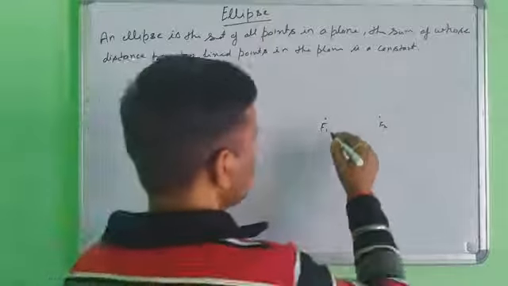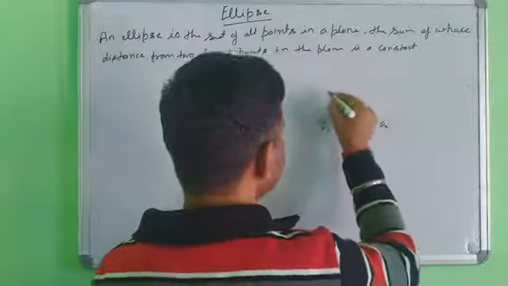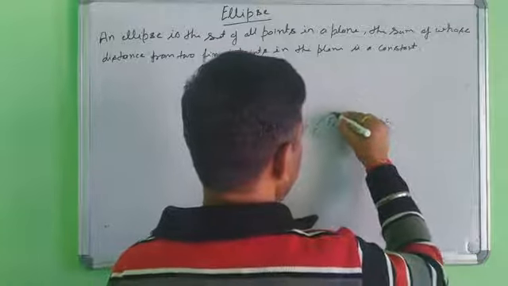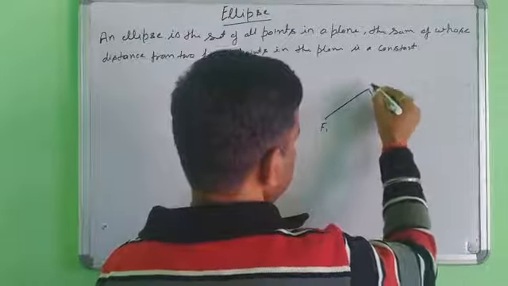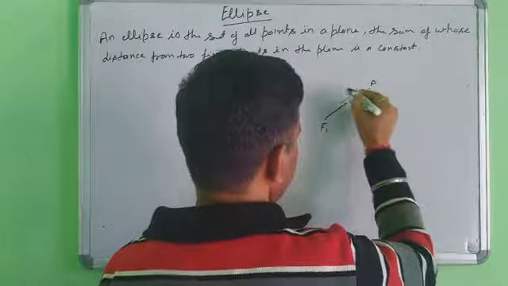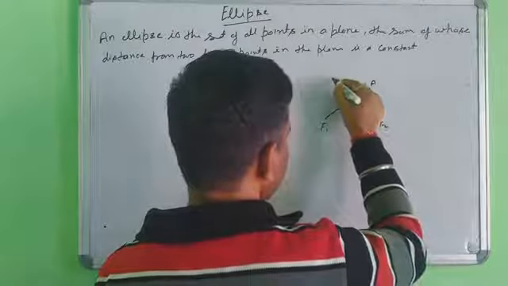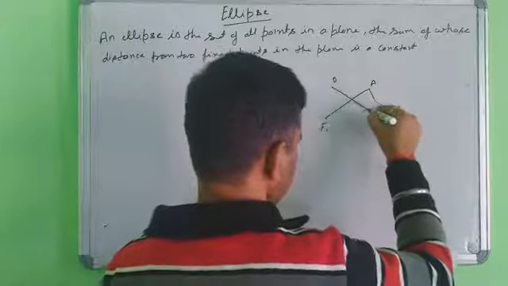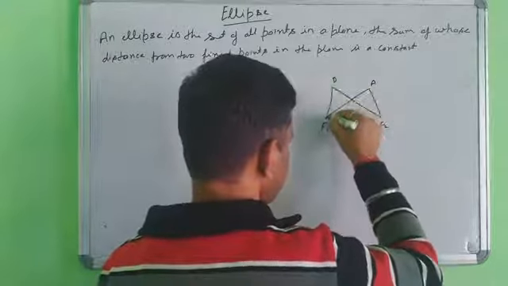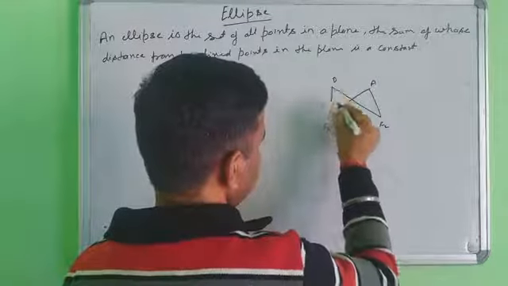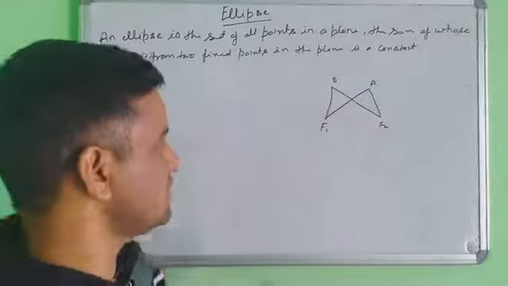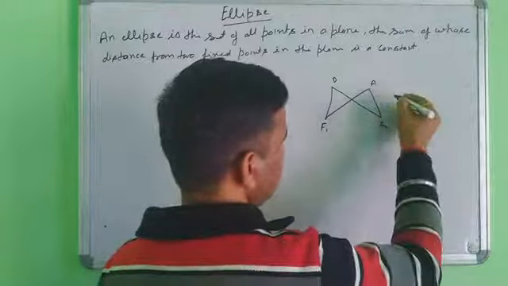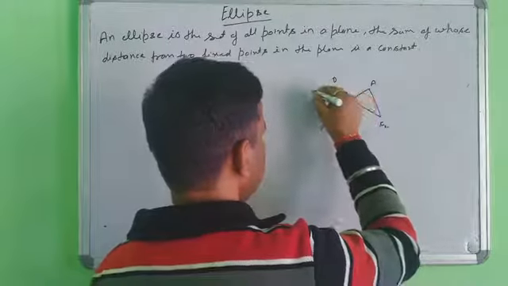So suppose you take any point on this shape, suppose point A, and now you take another point here, B. I am taking only 2 points here, but there are many points on this curve. Suppose you take one more point here, one more here, one here, one here.